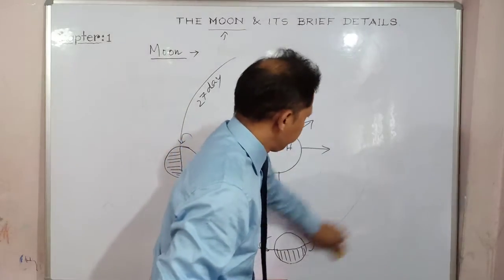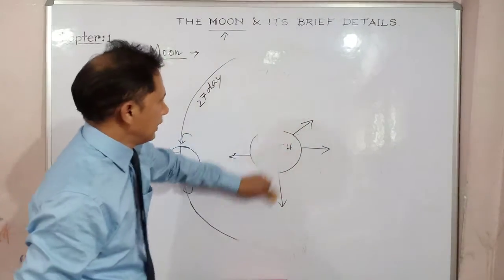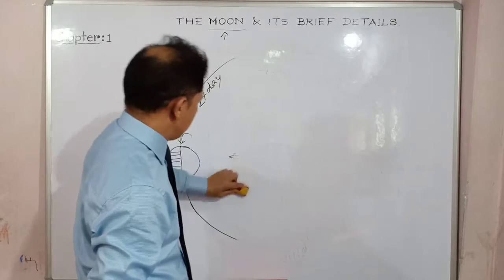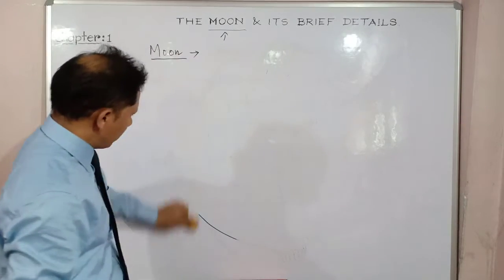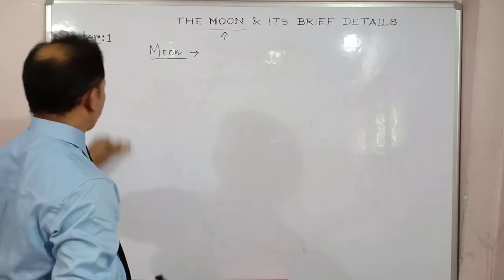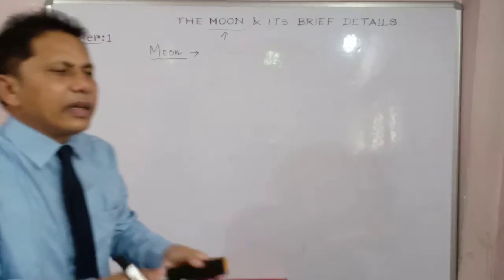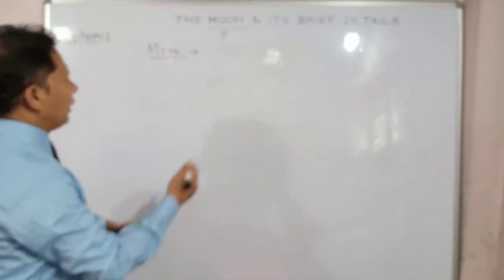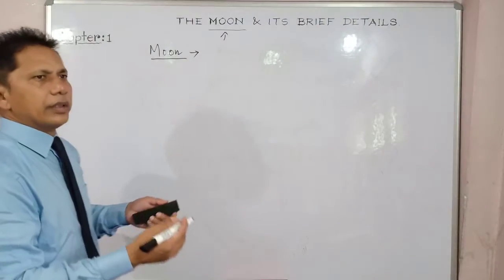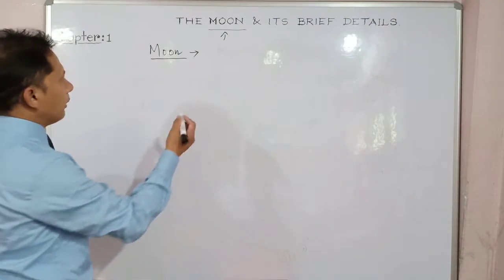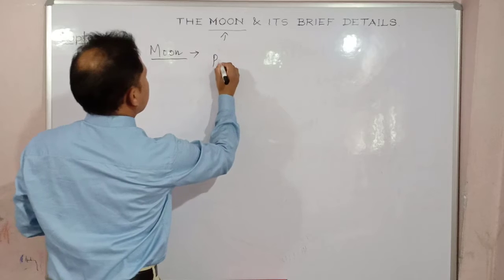Next, you must have learned about the moon in your junior classes. Since it is in class 9, you have to know a little greater detail about the moon, right? Now, as I've said, period of rotation and revolution. The period of rotation, specifically,